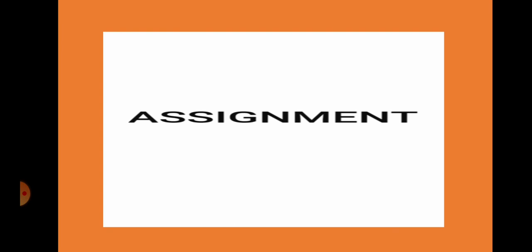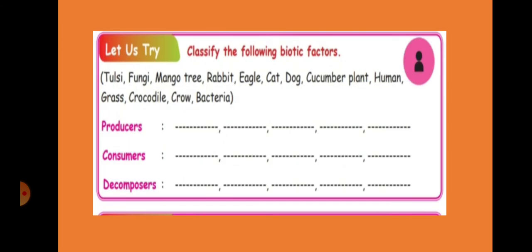And today's assignment, I hope you all understood. See here, there are some biotic factors: producers, consumers and decomposers, and here is a list of a few things, and you have to arrange these things according to the biotic factor.